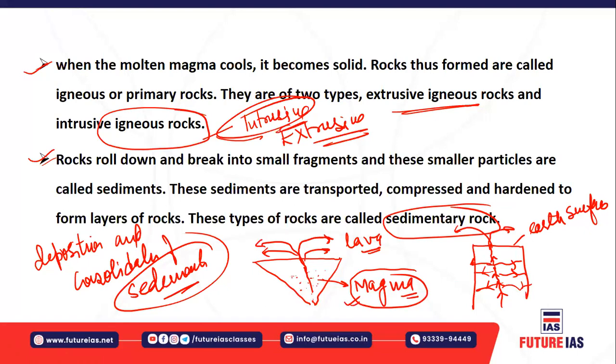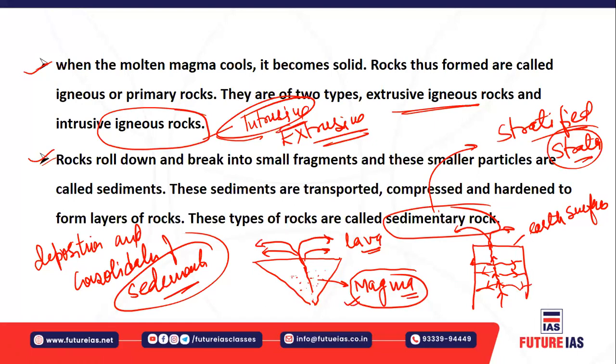Stratified means there is a strata, and strata means a layered form. So the layer by layer compression and layer by layer hardening of those sediments has led to the development of sedimentary rocks, and these sediments can be derived from any source.